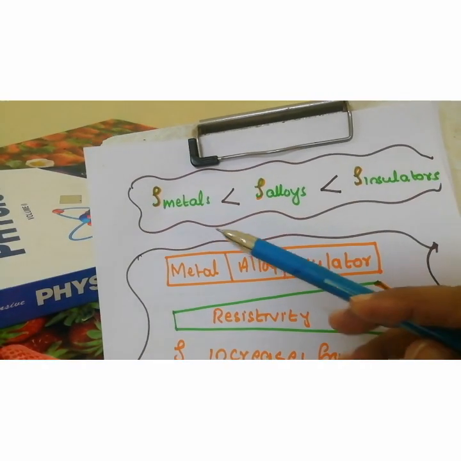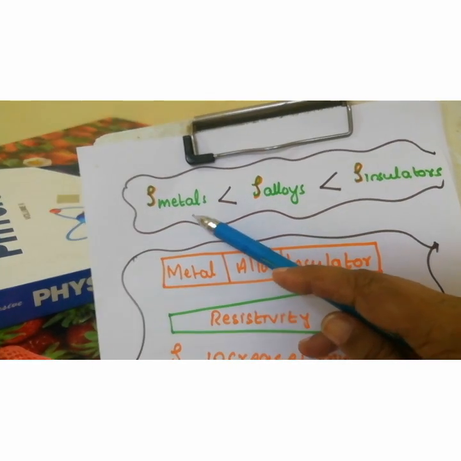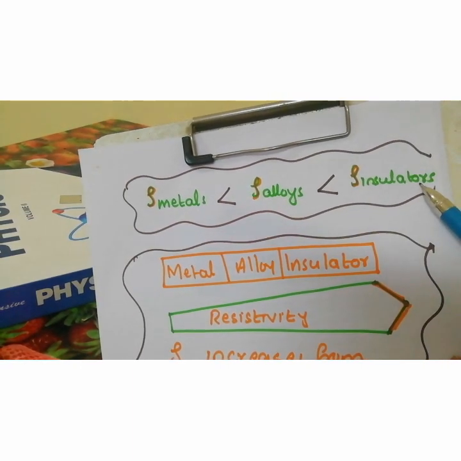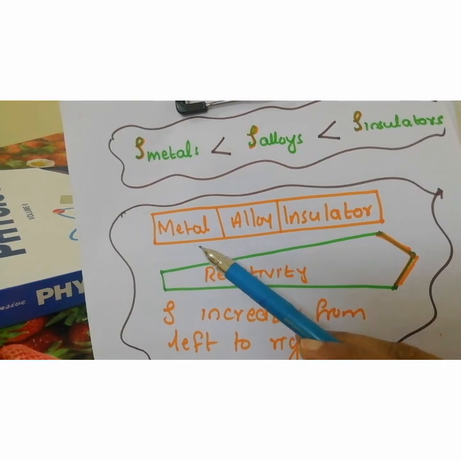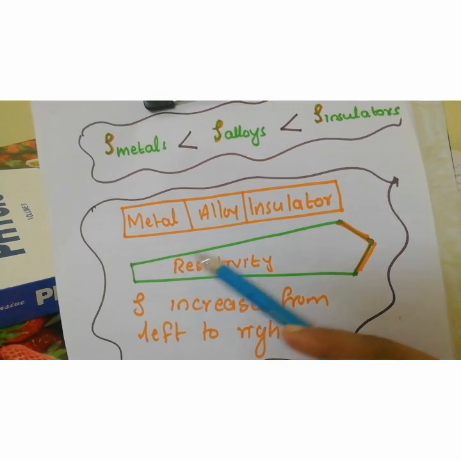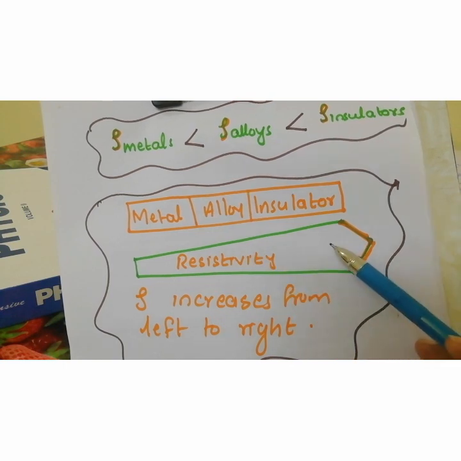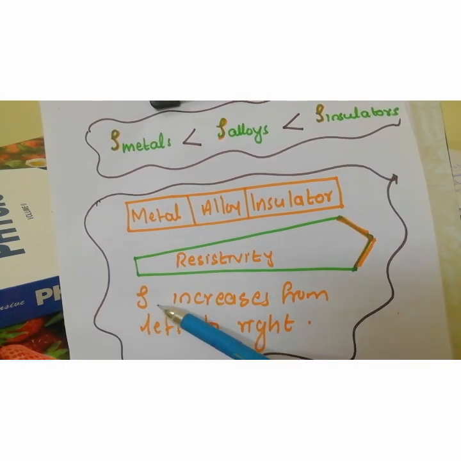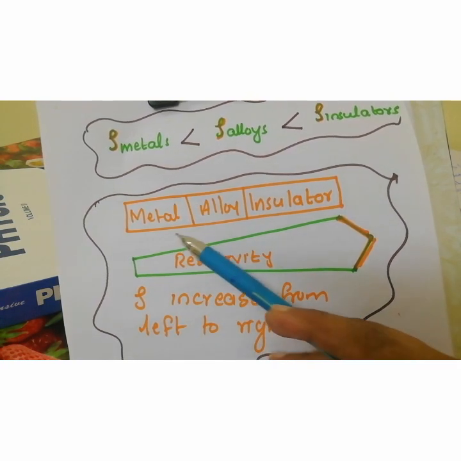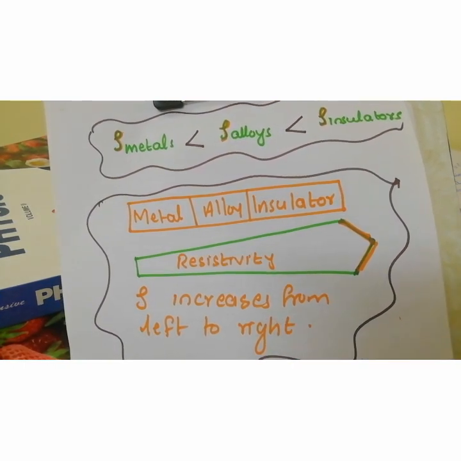I think this table will be useful to you. The resistivity or specific resistance of a metal is less than that of alloys, which is less than that of insulators. See this one, these three: metal, alloy, insulator. See this arrow, resistivity. According to the shape of this arrow, you understood the meaning. That is, resistivity or specific resistance increases from left to right. Left to right means from metal to insulators. So it is very clear from this picture.